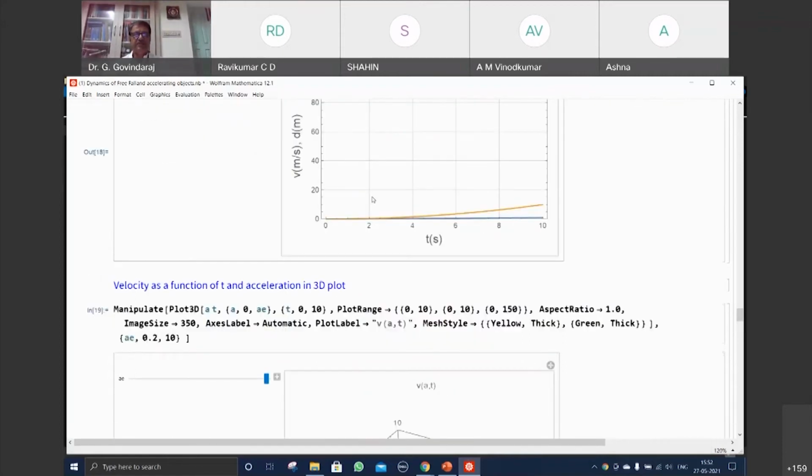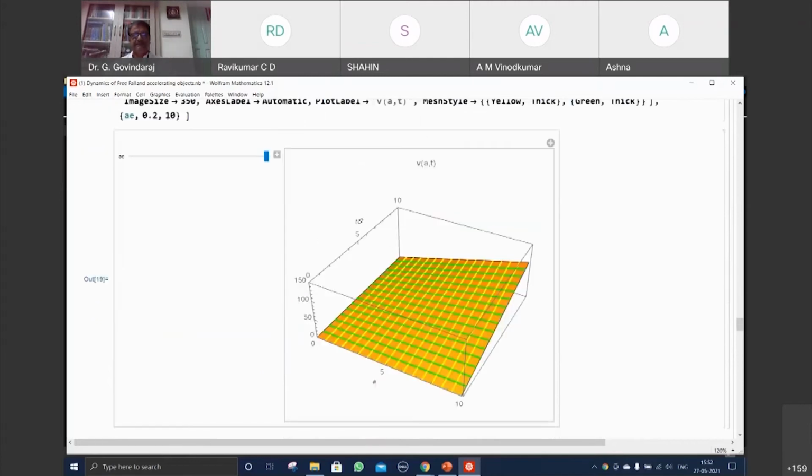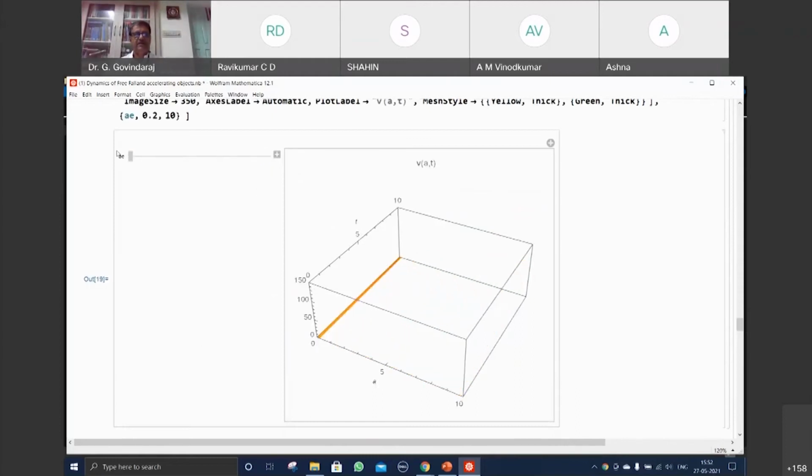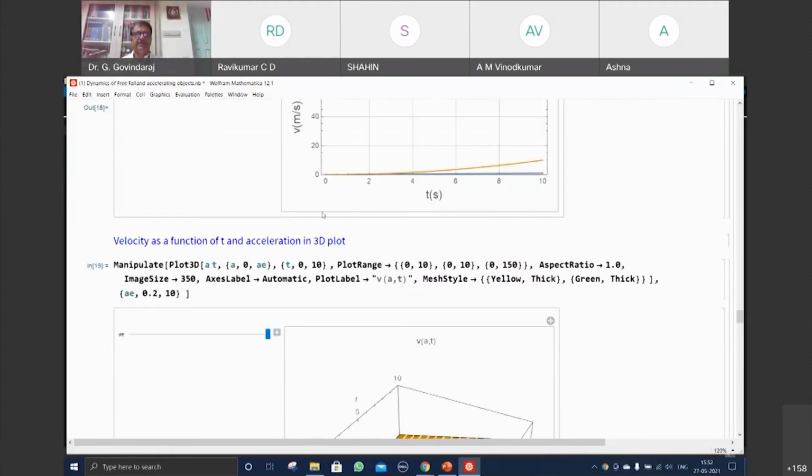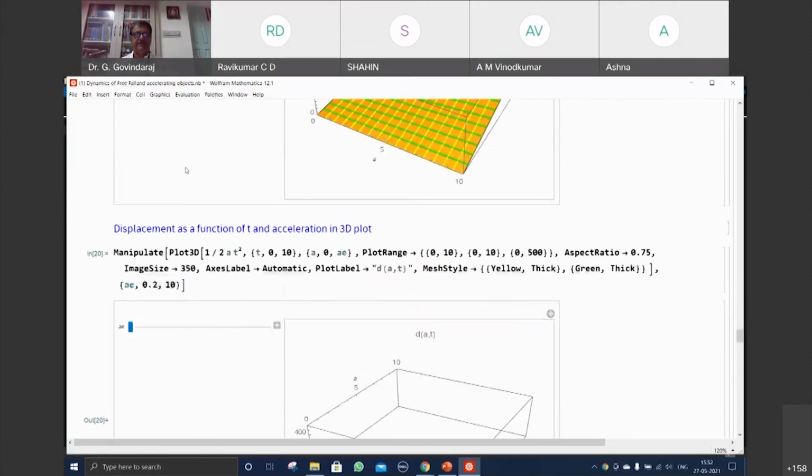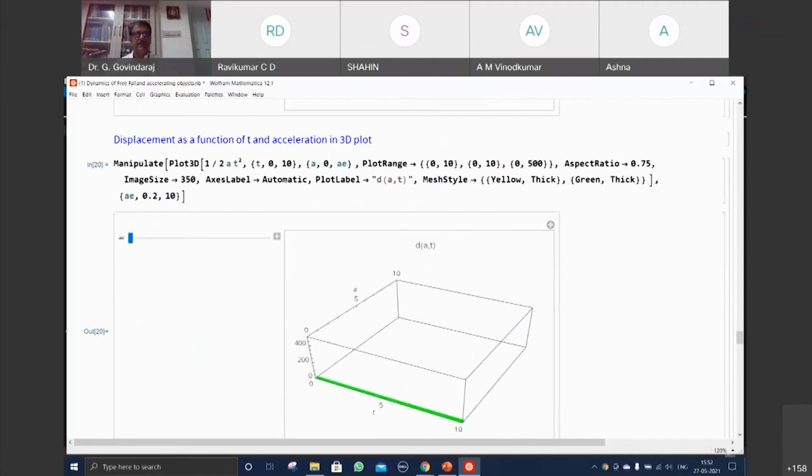Here I am showing these two as a function of t, but here, V is shown as a function of a and t. It's an advantage that you have. And this is being animated as a function of acceleration. Here again, this is half a t square, displacement as a function of t. The 3D plot again, you can see.